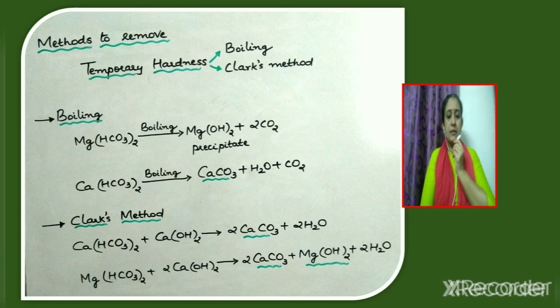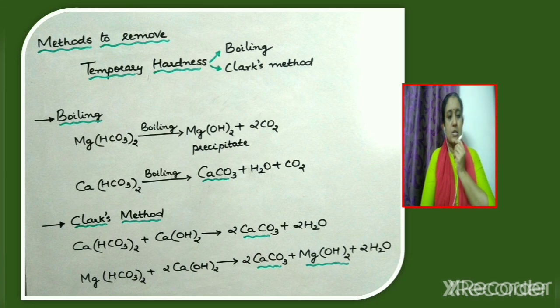Now consider the other equation. If the water sample contains calcium bicarbonate and is boiled, it gets converted into a precipitate of calcium carbonate. This calcium carbonate can be filtered off. So this is how calcium bicarbonate is removed from hard water by boiling. The other products obtained are water and carbon dioxide.